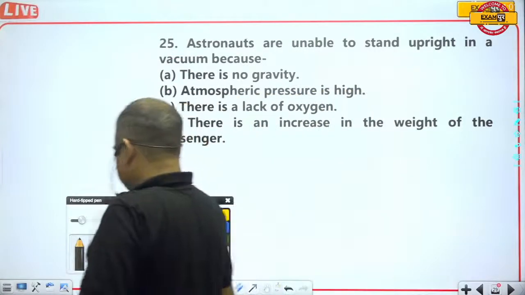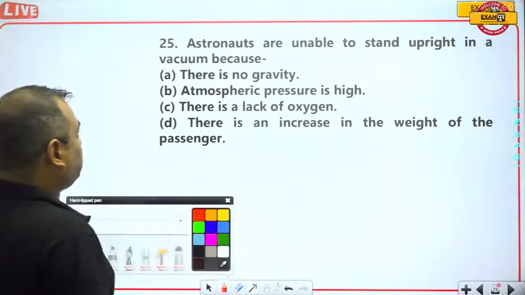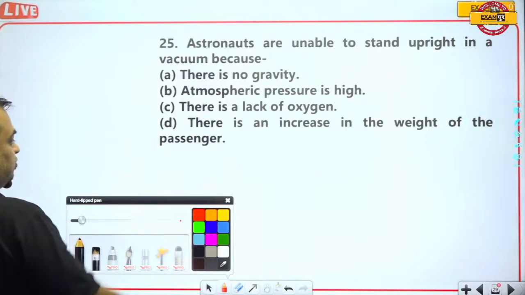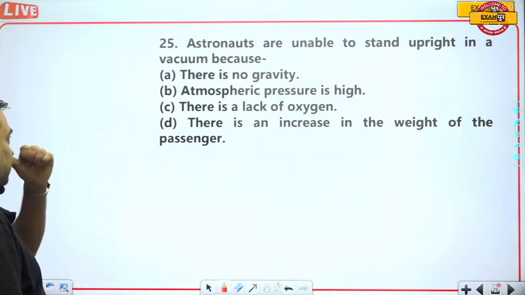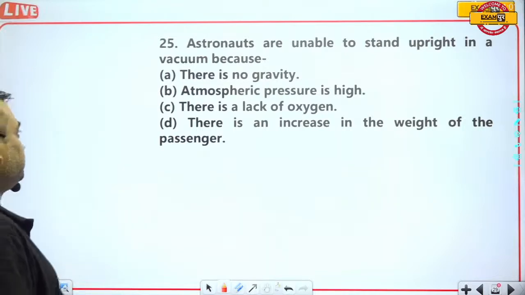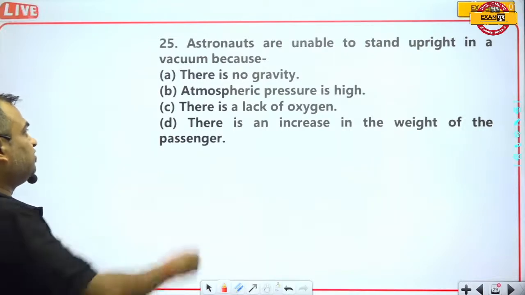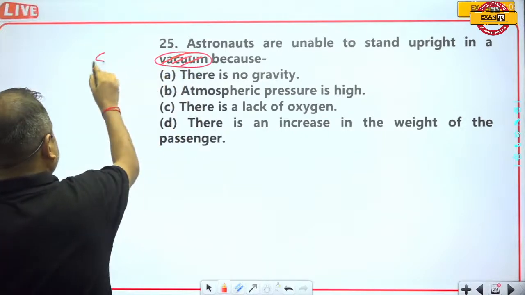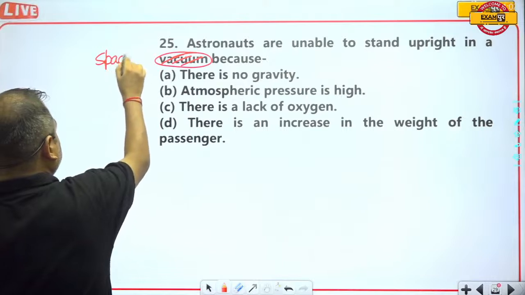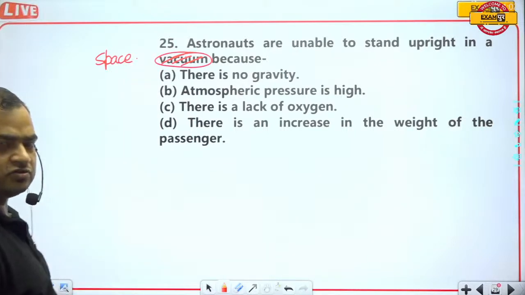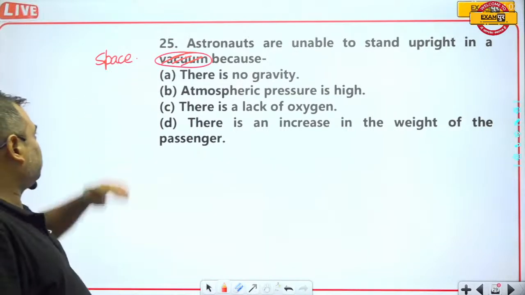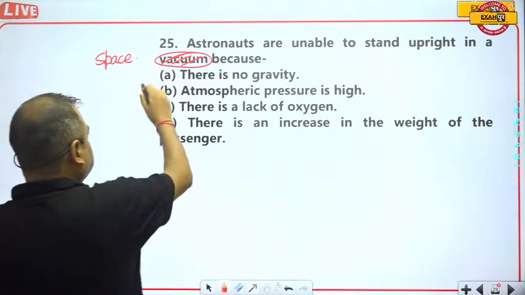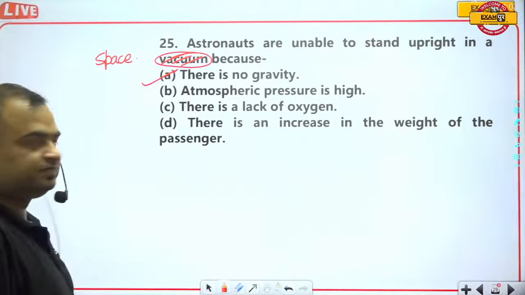Okay. Now, astronauts are unable to stand upright in a vacuum because... actually, this is not the correct wording. In space, it should be written as space, because a vacuum can be created on Earth also. But when we talk about space, obviously there is no gravity. There is no gravity. Option A is the correct answer.